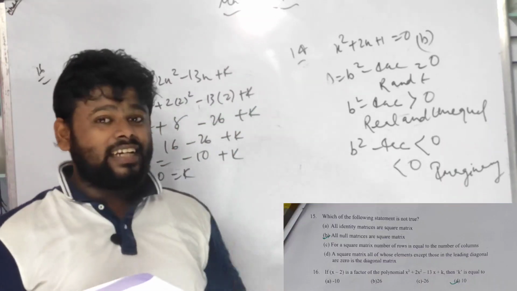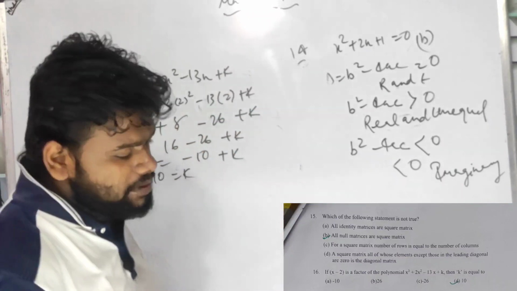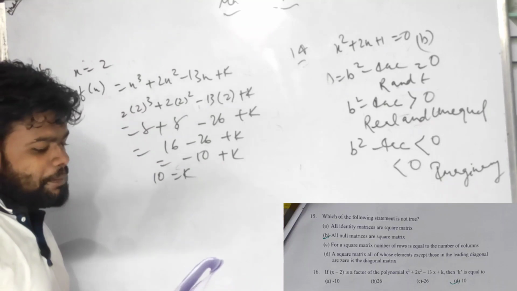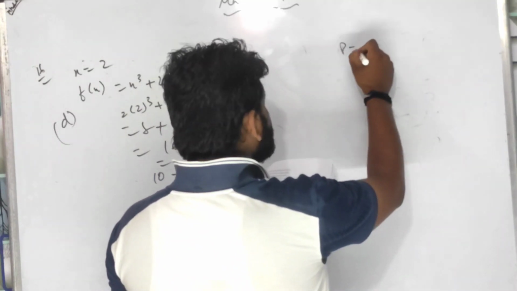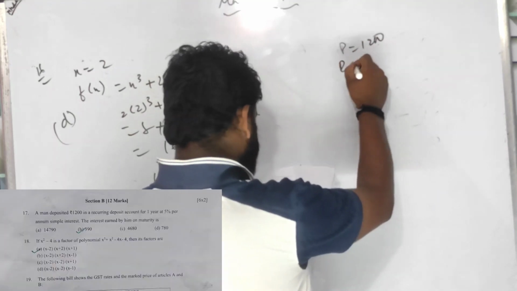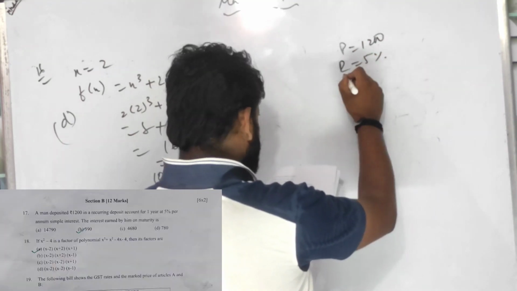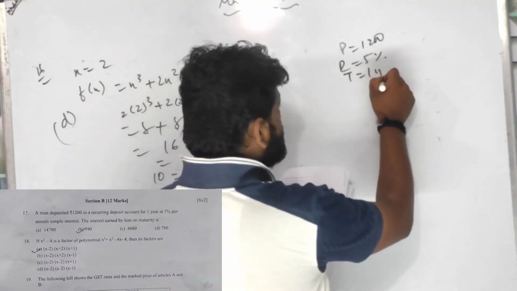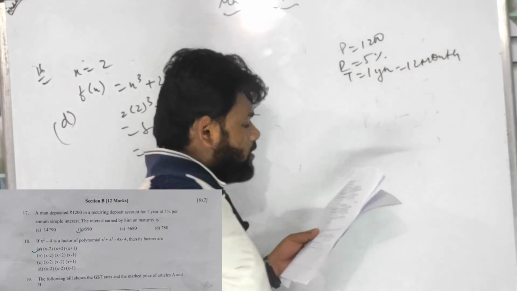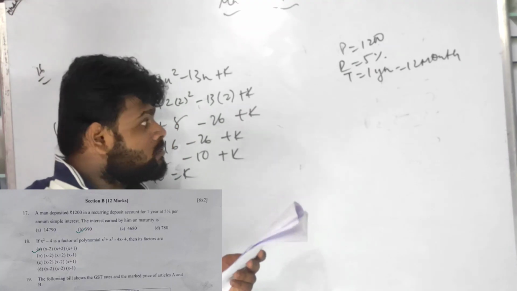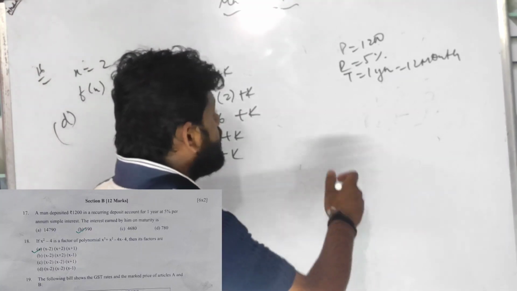Okay, section A is finished, let's move to section B. In section B it is given a main deposit. So P is given as 1200, R is given as 5%. Time is given as 1 year, which is 12 months, right? So what to do now? We have to put formulas.